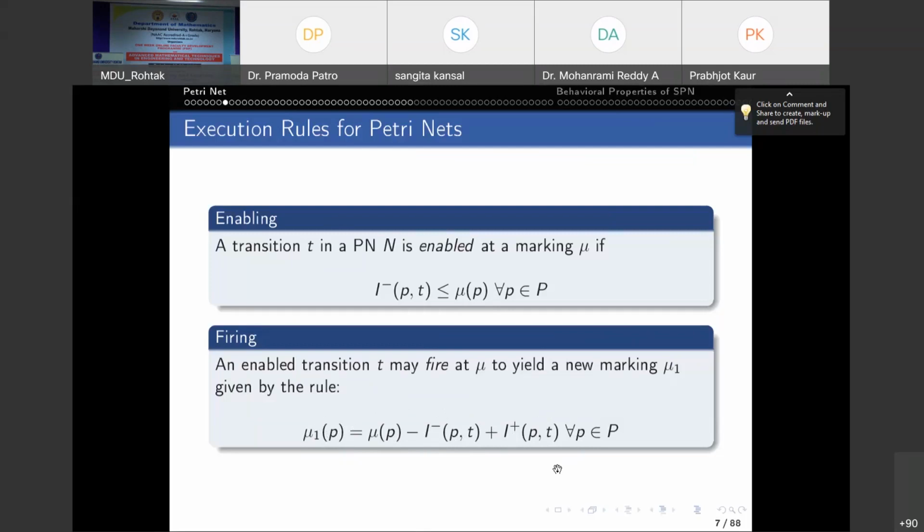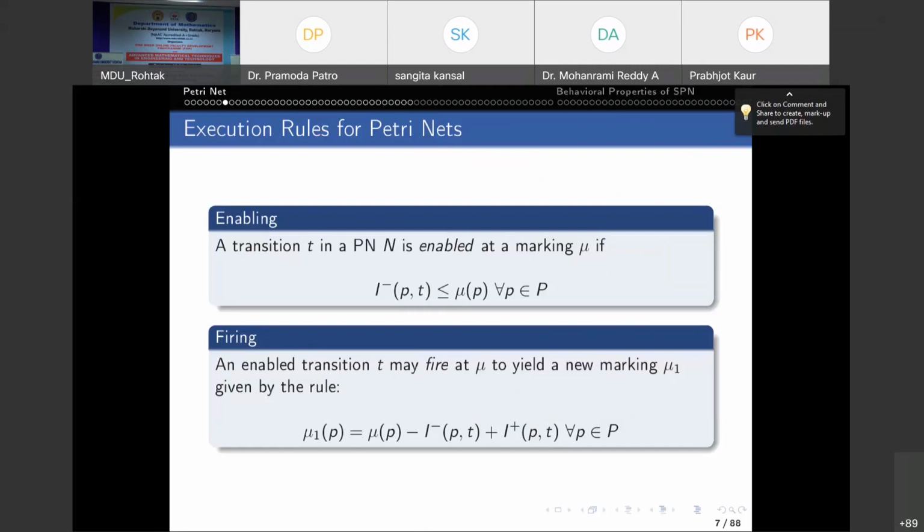So enabling and firing, these two are different things. An enabled transition may or may not fire. For example, take the ATM machine, everybody is familiar with it. We are using ATM machines. If you want to withdraw money from the ATM, what do you do?